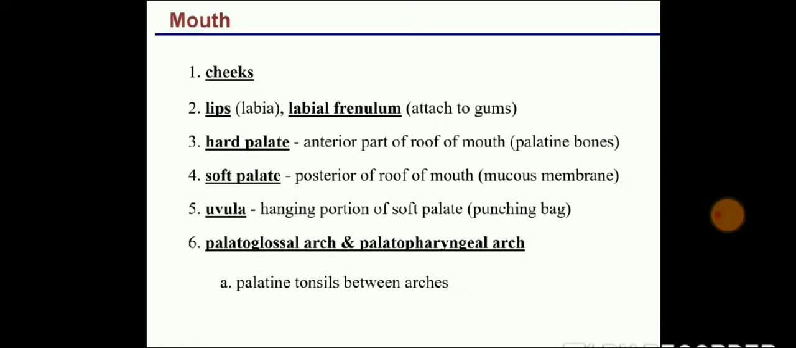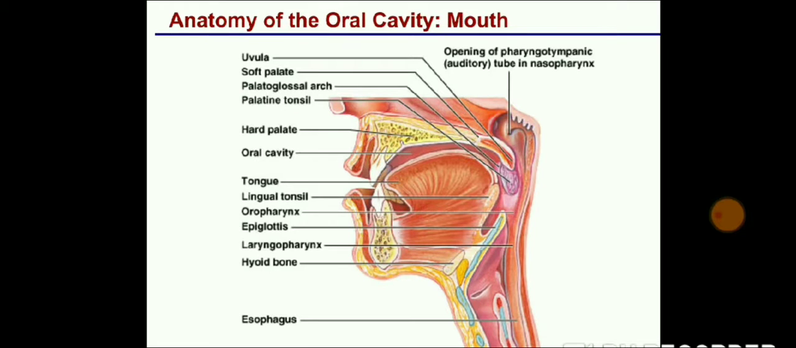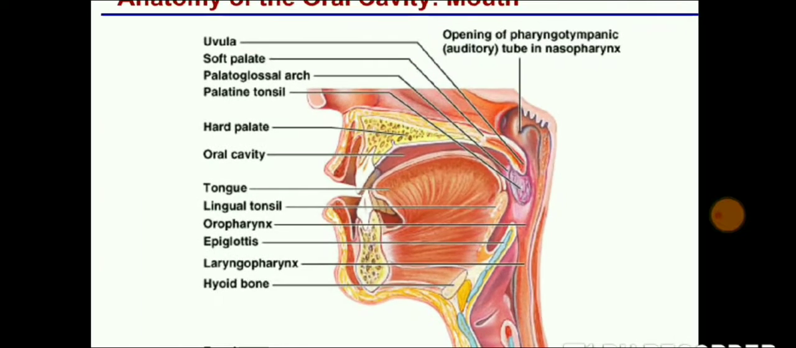Now these are some parts which are present inside the mouth: your cheeks, lips, upper lip and lower lip, which are known as the upper labia and lower labia, the labial frenulum that is attached to the gum inside, then the hard palate, soft palate, uvula, palatoglossal arch and palatopharyngeal arch. Now in this diagram you can see it in a proper way.